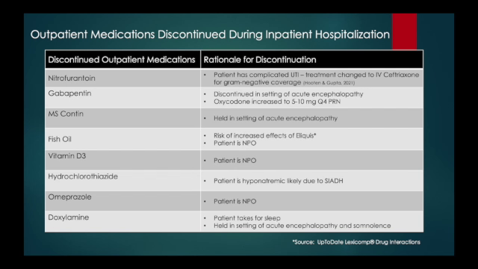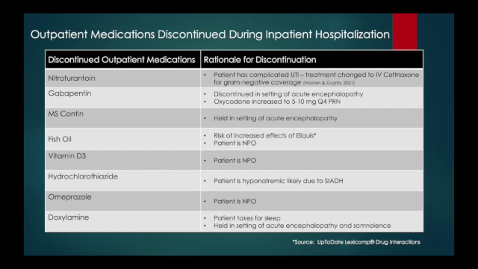So this is another medication she was taking at home that was discontinued, and this is in the setting of her acute encephalopathy. So I believe we were trying to just minimize her somnolence, and so we gave her oxycodone instead, which she was also taking, but we gave her an increased dose, 5 to 10 milligrams Q4 PRN as opposed to just 5. And next we have MS-Contin, and this was also held in the setting of her encephalopathy. The patient was quite somnolent and minimally responsive, so it made sense to hold the MS-Contin to reduce that sedative effect.